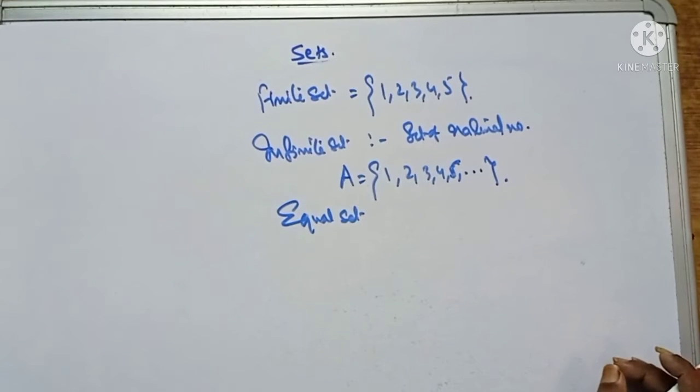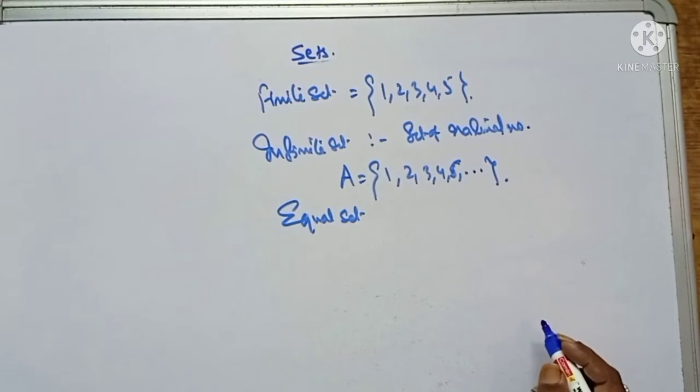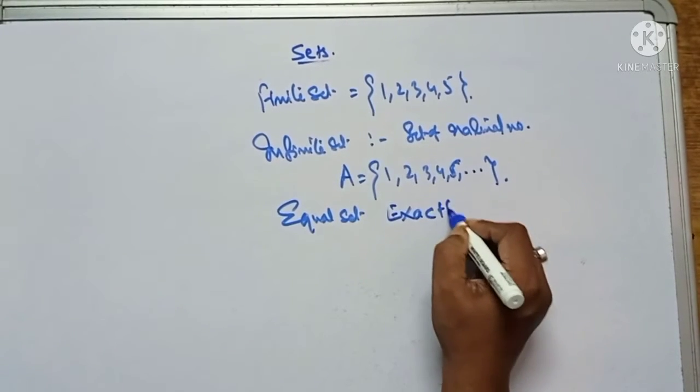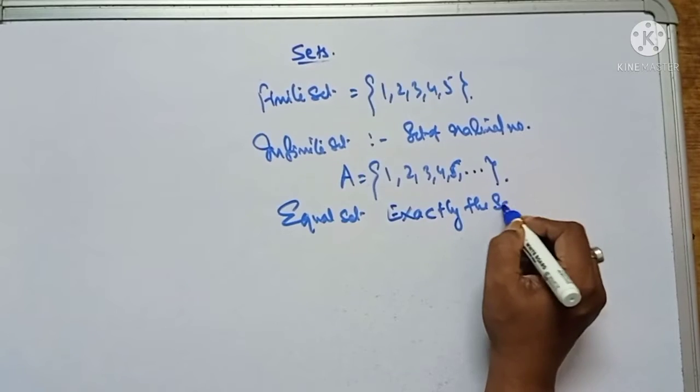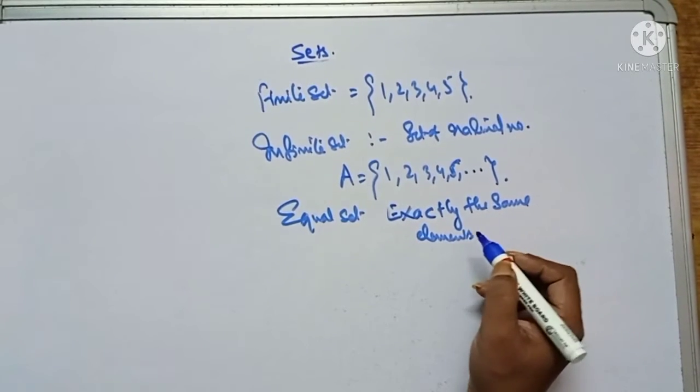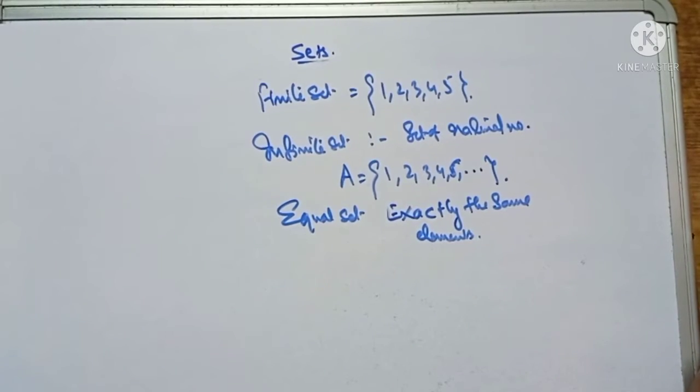It is clearly given here that two sets A and B are said to be equal if they have exactly the same elements. So now this is all about equal sets.